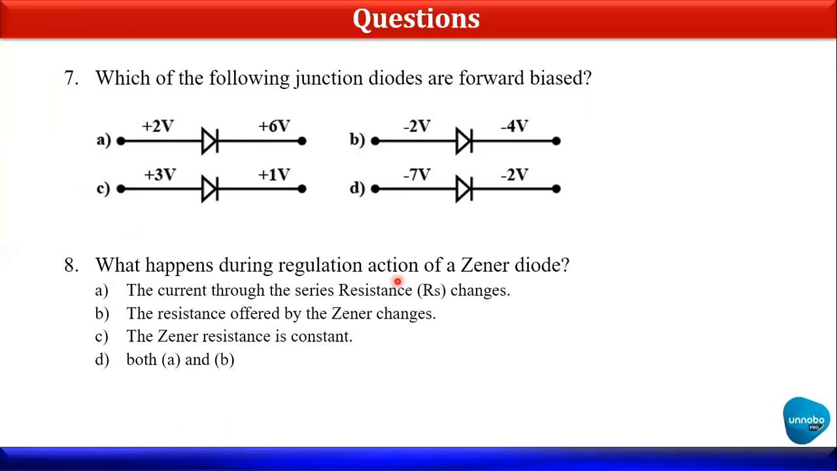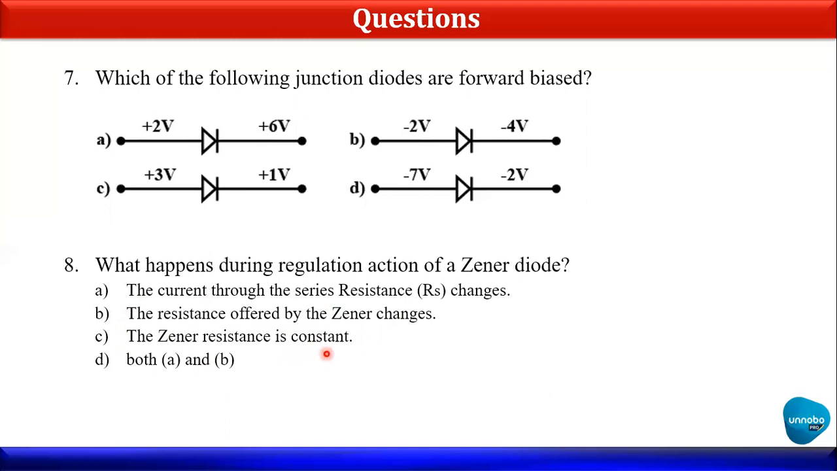What happens during regulation action of Zener diode? So what they have asked is, during regulation, what happens? First, the current through the series resistance RS changes. Yes, during the Zener action there is a change because the Zener diode has dynamic resistance. Second, the resistance offered by the Zener changes. Definitely it changes, and because of that only we are getting the bend in the current. And C, the Zener resistance is constant.